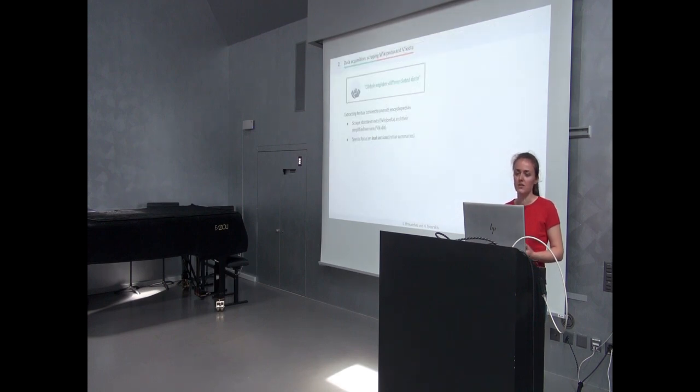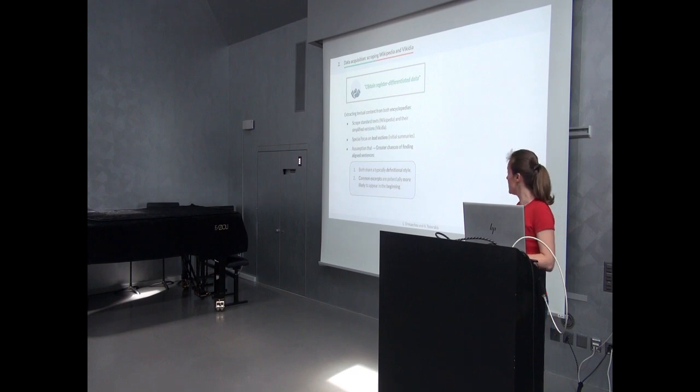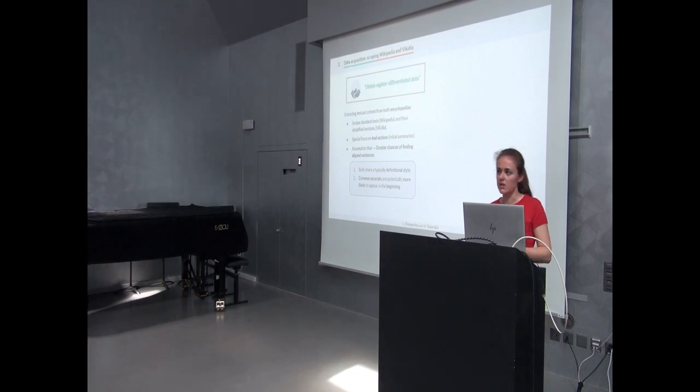So, to mine parallel sentences, what we had to do was to first scrape the content coming from both encyclopedias, and we also decided to just extract the summaries in the prologue, which are also known as lead sections, under the assumption that there might be greater chances of finding aligned sentences in this part, given the typically definitional style of this part, and also the fact that Vikidia, being a simplified version of Wikipedia, is more likely to share snippets in the introduction, rather than in the rest of the article.